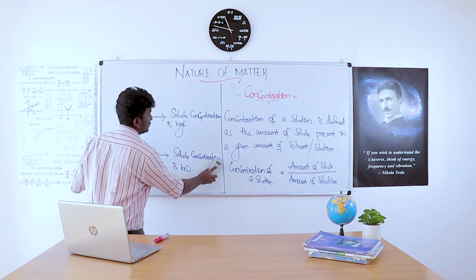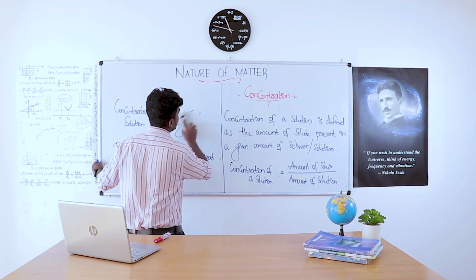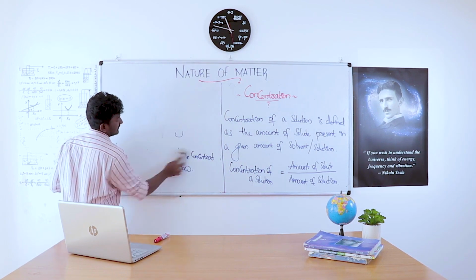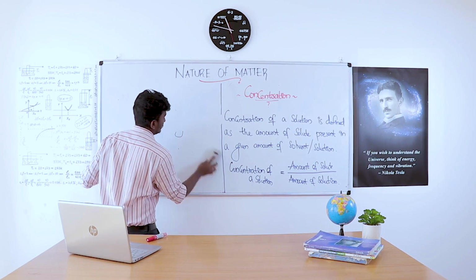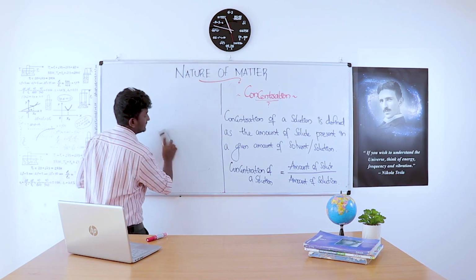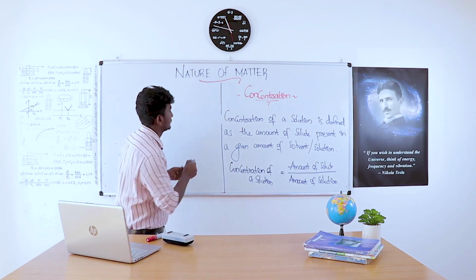Then we have two ways to express the concentration of a solution.